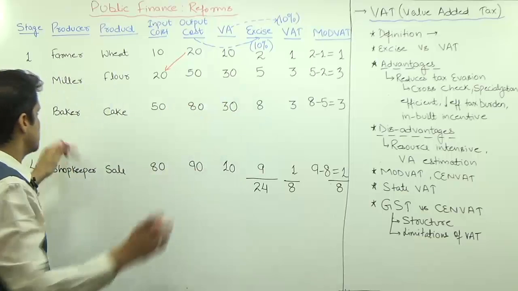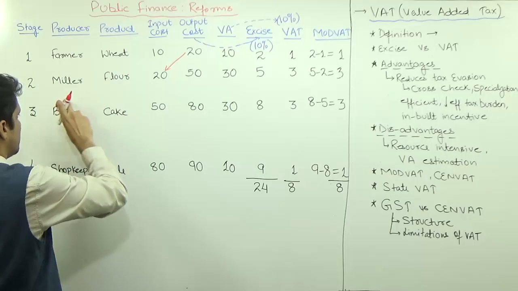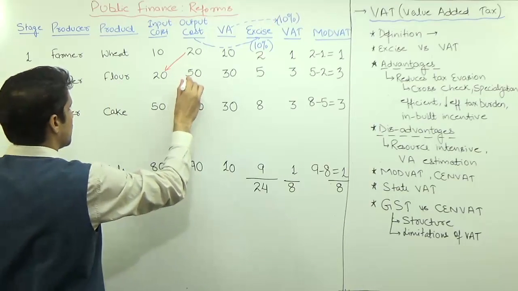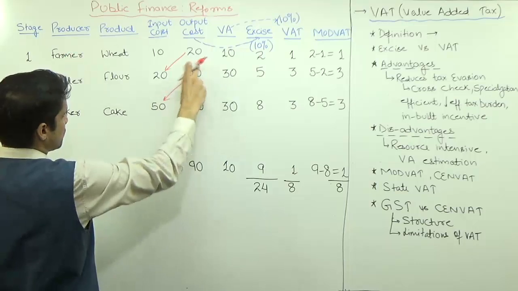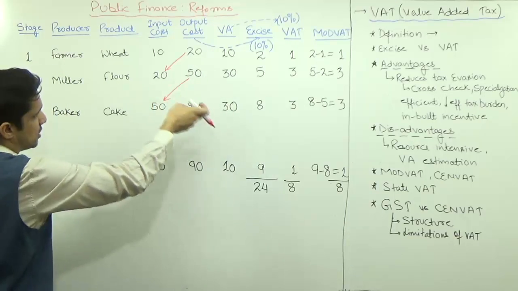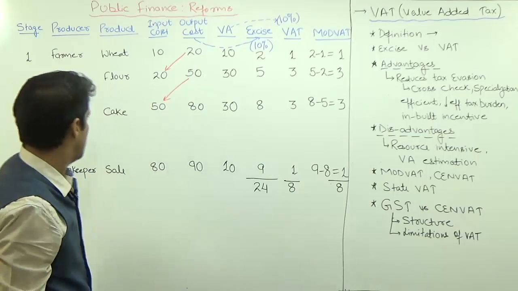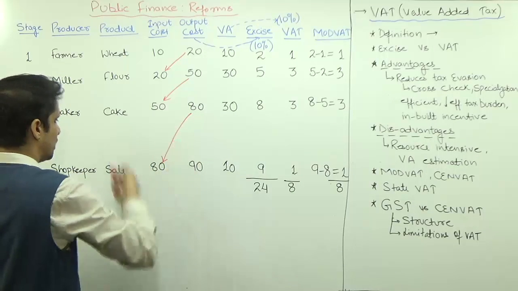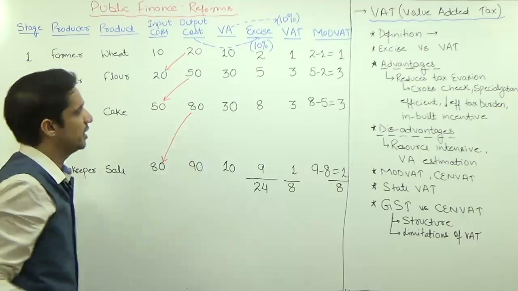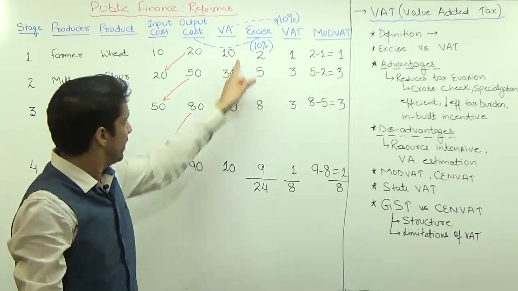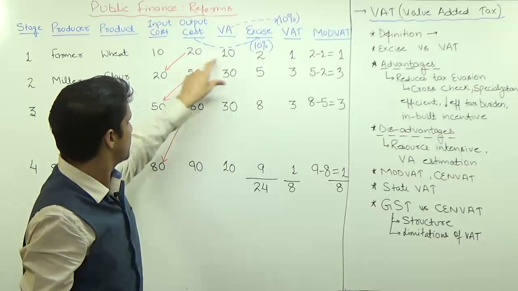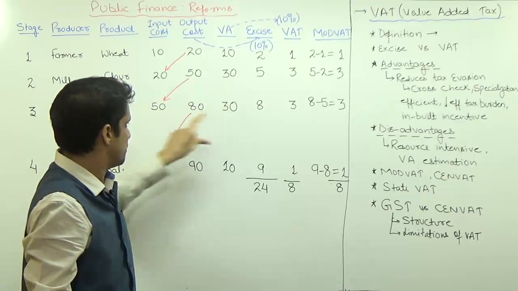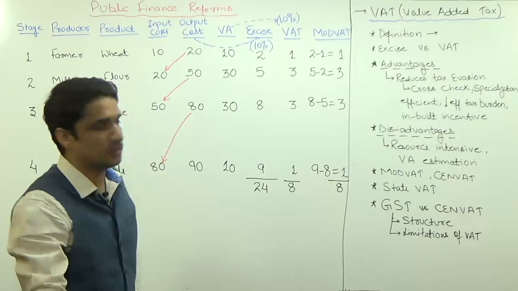At the third stage, this flour is purchased by the baker, who converts the flour into cake. The input cost is again the output cost of the miller, that is 50 rupees, and the output cost may be 80 rupees, and this is purchased by the shopkeeper. The shopkeeper does some advertisement and finally sells in the market at 90 rupees. So the value addition during these 4 stages is: at the first stage 20 minus 10, which is 10 rupees; 50 minus 20 is 30 rupees; 80 minus 50 is 30 rupees; 90 minus 80 is 10 rupees.